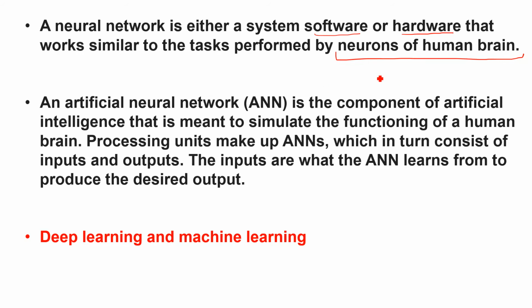Here I want to give a very simple example, then you will understand very well. Suppose we have a hot stove and you touch the hot stove. What will happen? It will take less than a second, you will remove your hand from the hot stove because the information will go to the neurons, and with the help of these neurons we will receive the output that the stove is hot.